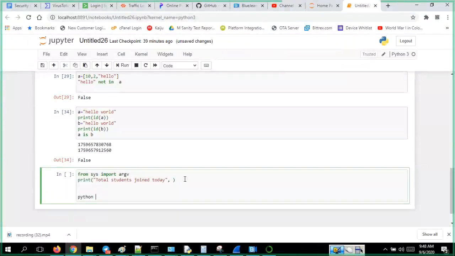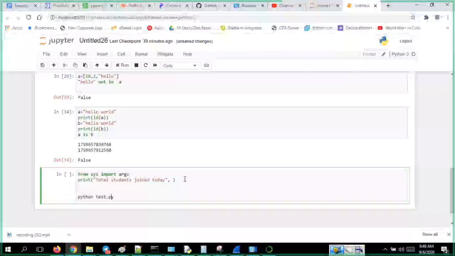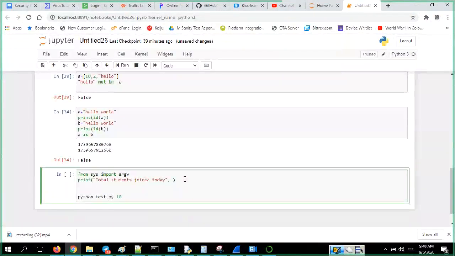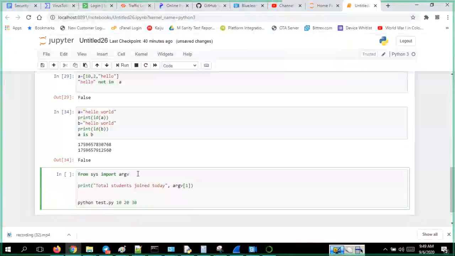You have to do one thing: write the program file you are trying, which is test.py. Apart from that, you can give 10, 20, 30. So the file name will be considered the first argument, argument of 0. And this is the file name. Let me change it. I'll move it and make it one. I'll show you guys this one.